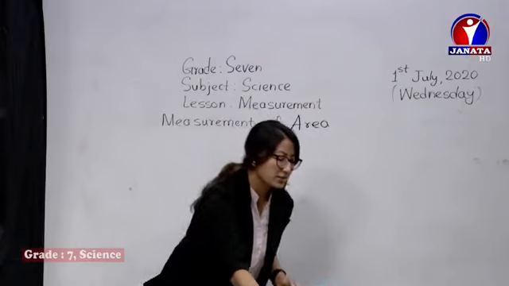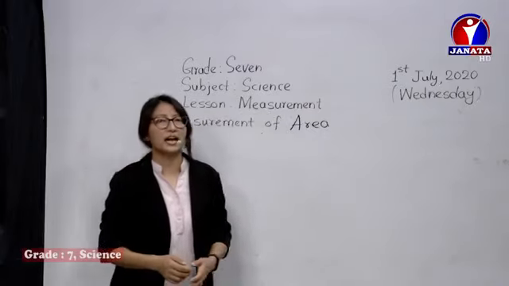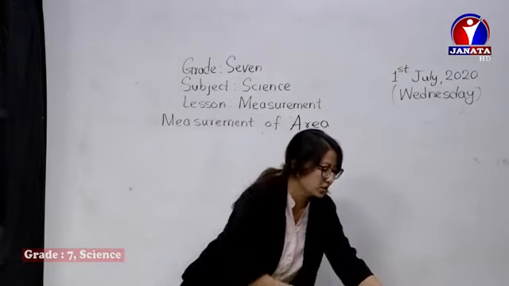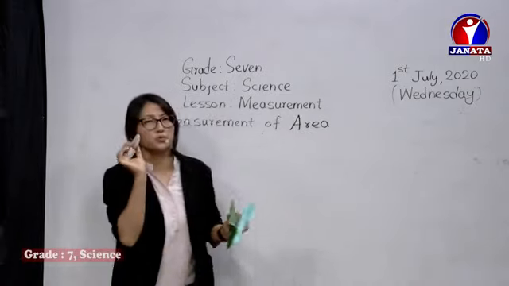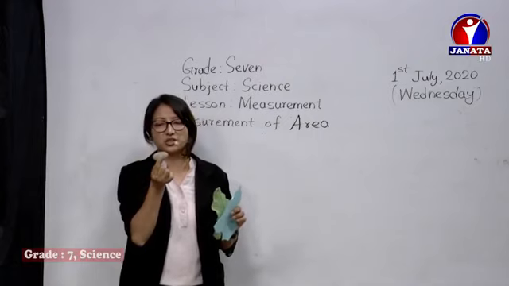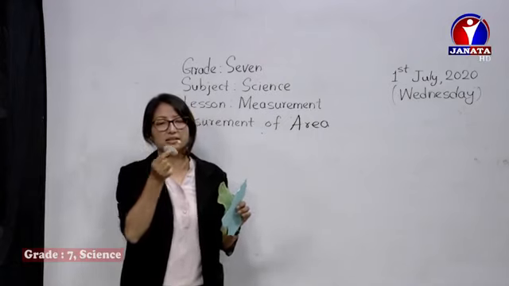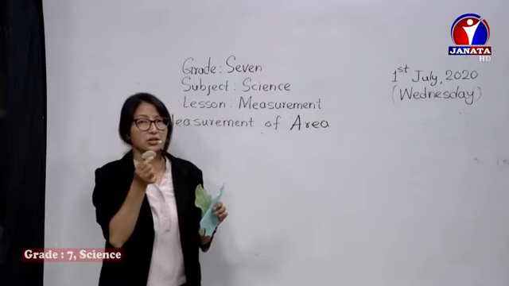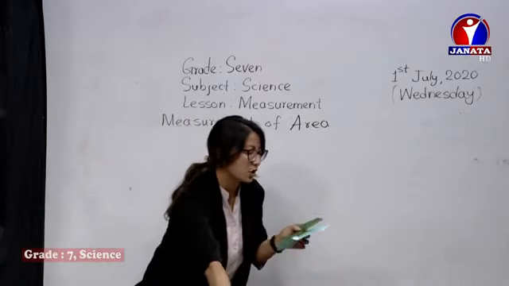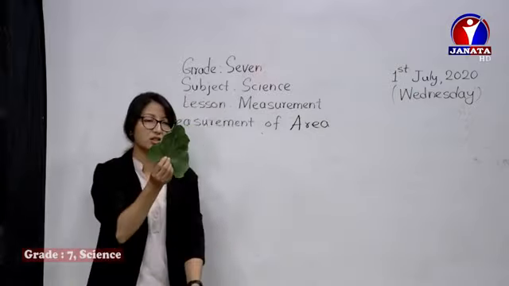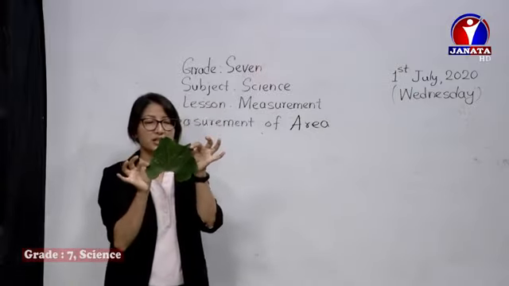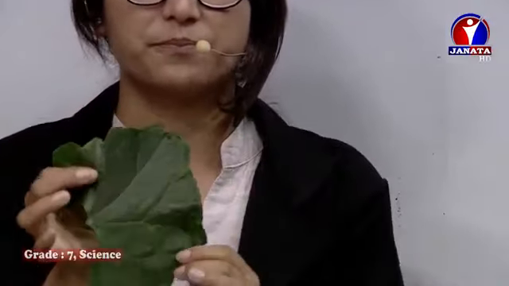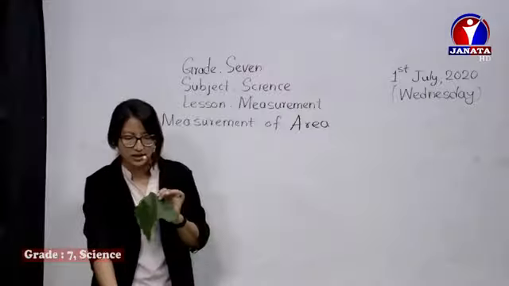Another type is objects that do not have a fixed shape, for example, a piece of stone. It has no fixed shape. Which one is its length, breadth, height, diameter? Which one shall we say? Yes, it's an irregular object. Otherwise, we have a leaf. It's also an irregular object. It doesn't have a fixed geometrical shape.